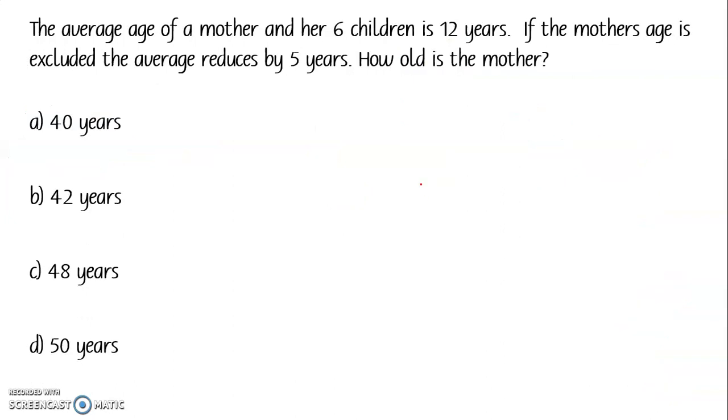Okay, now we move on to the third problem. The average age of a mother and her 6 children is 12 years. If the mother's age is excluded, the average reduces by 5 years. How old is the mother?